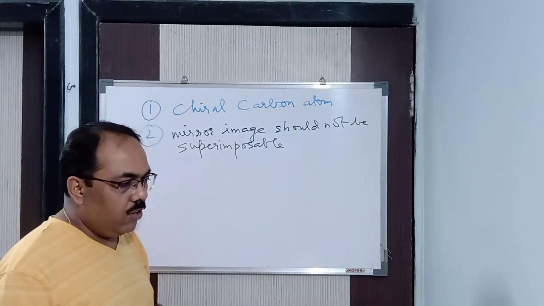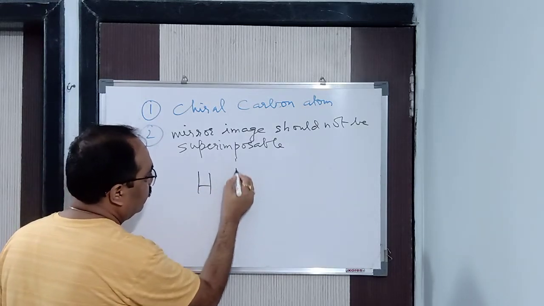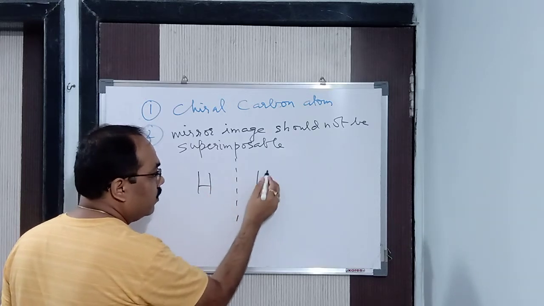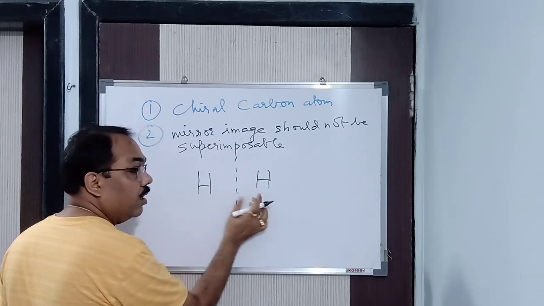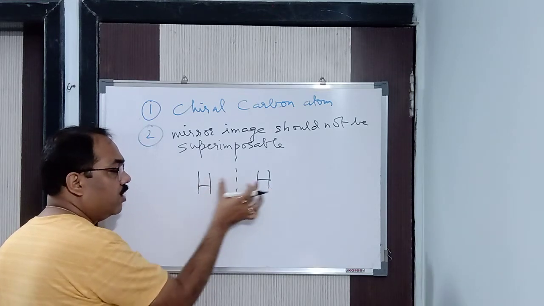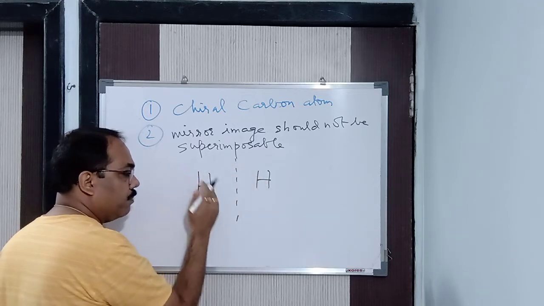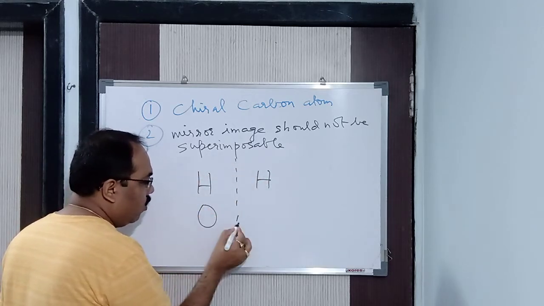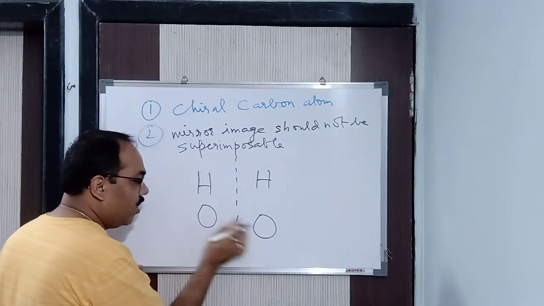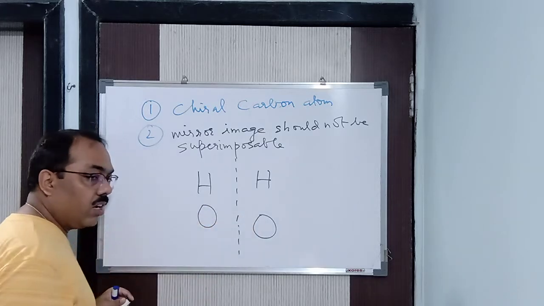No, not at all. For example, suppose I have taken the letter H. I put this H in front of the mirror. It will appear to be this only. So they are superimposable. The image and the object overlap. Suppose I have taken the letter O and put it in front of the mirror, it appears to you as O only. So this overlaps upon this. The image and the object superimpose upon one another.